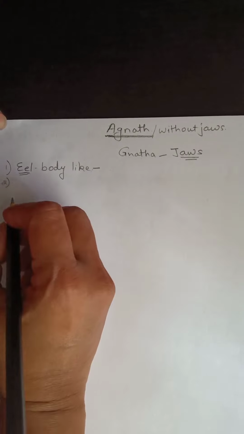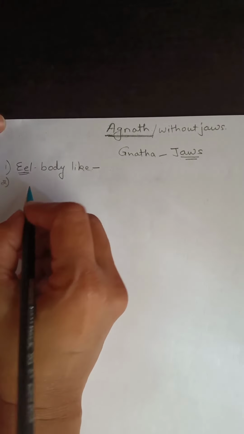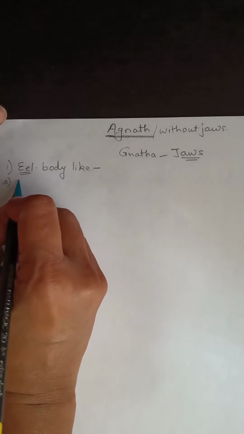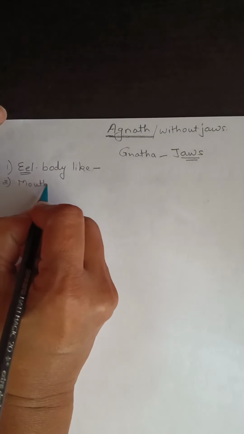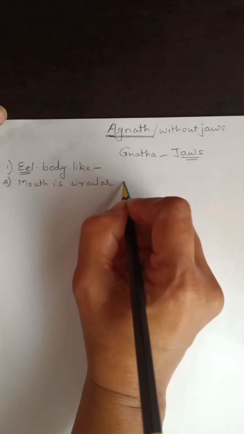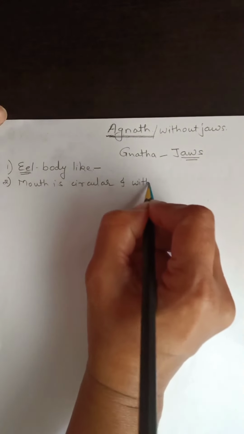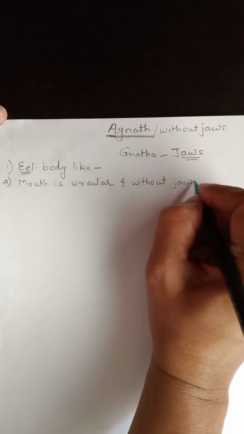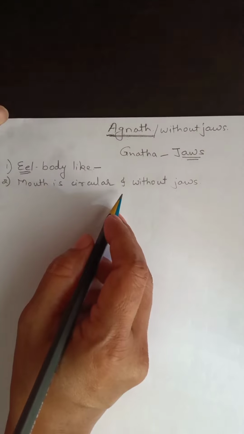Next, in these Agnathan fishes, mouth is circular and without jaws. Therefore these are known as Agnatha. Mouth is circular and without jaws.